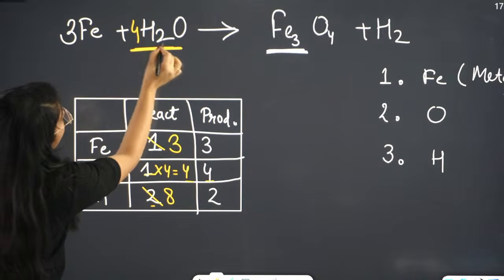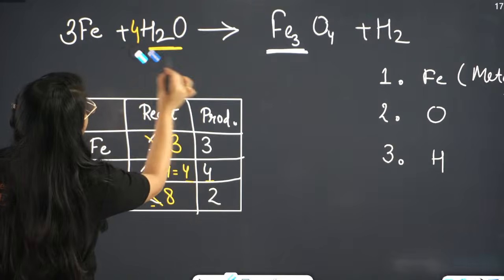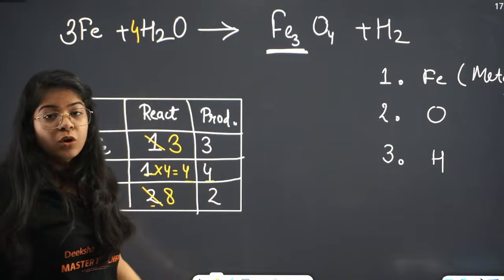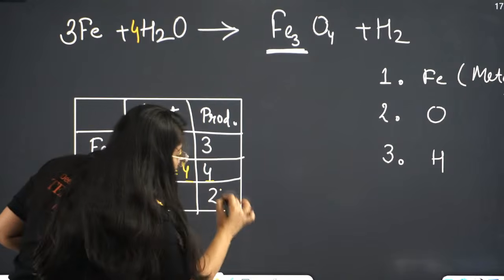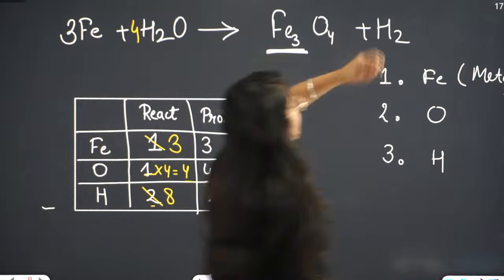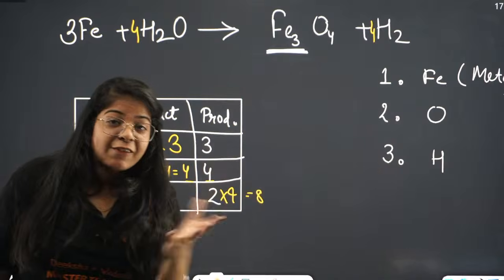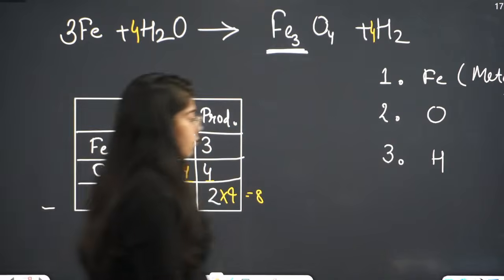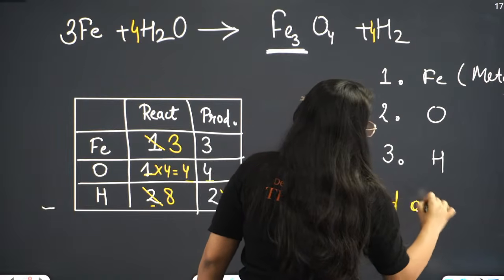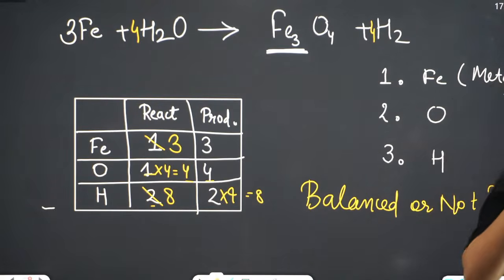How? 4 into 2 will be 8. Understood? Then we will balance. Now hydrogen is 8. Here we have 2. If I multiply 2 with 4, this will become 8. So I just have to multiply H2 with 4. Now see if the whole equation is balanced or not. Tell me if this is balanced or not now. Let me know fast in the chat. Is it balanced now or not?